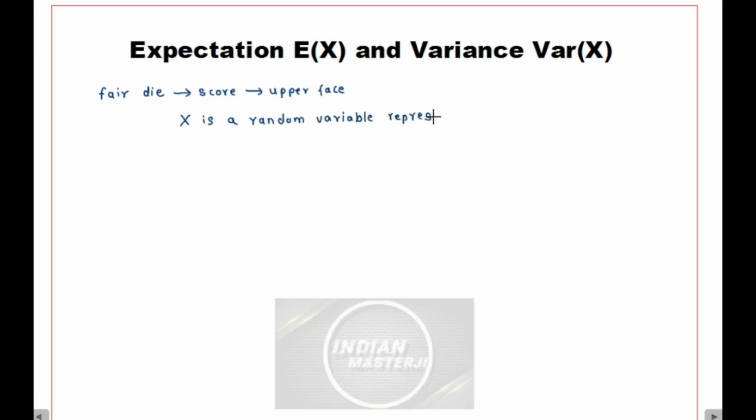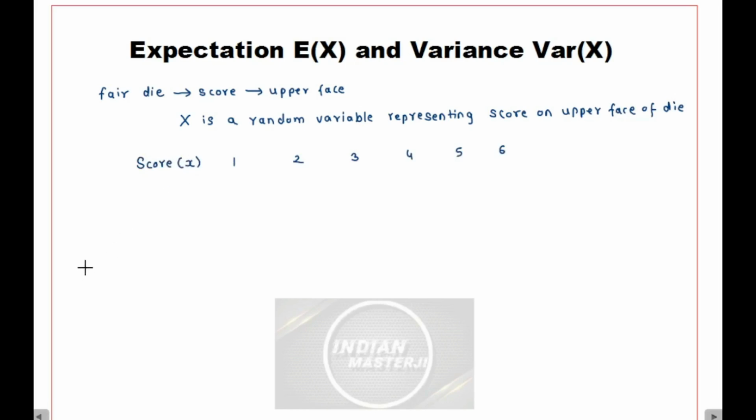So what all scores can I get? X can take a value 1, 2, 3, 4, 5, 6. Correct? So I'll write down the score by a small variable x.